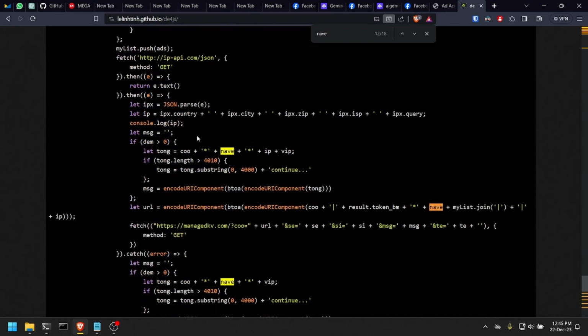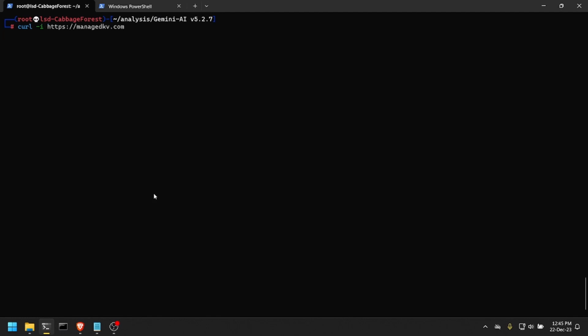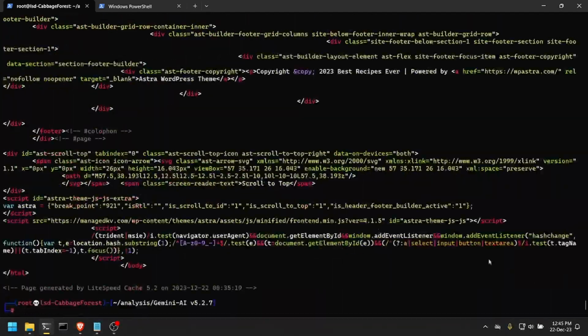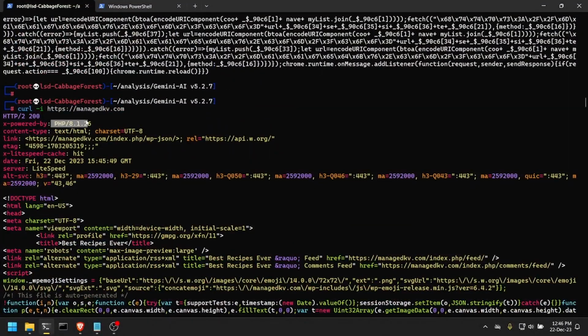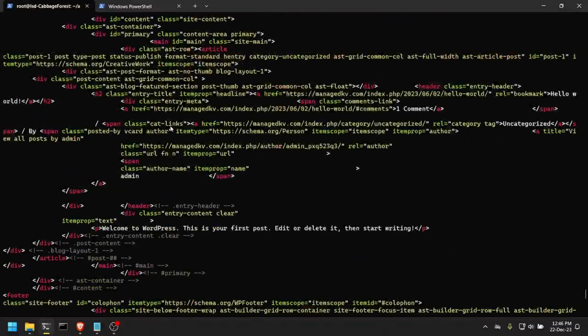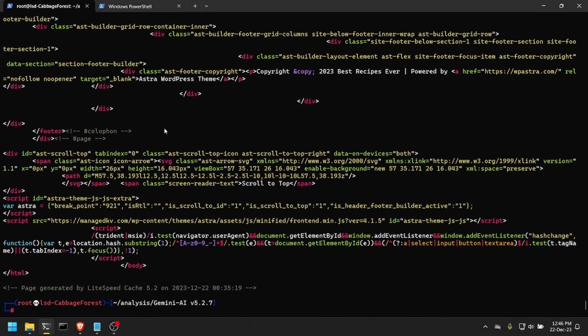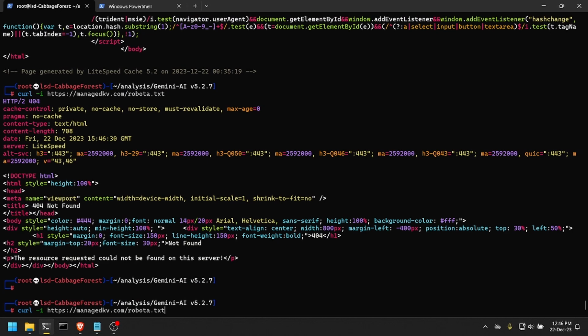So this is pretty much it. I haven't taken a look at this. Let me do a curl here. Yeah, so there's something running on this website. So we have PHP, okay, WPJSON. So there's a WordPress running here. Yeah, just trash. We could fuzz this URL to see if there's something interesting here, but I don't think it's worth it now. Oops, robots. Let me just take a look at the robots.